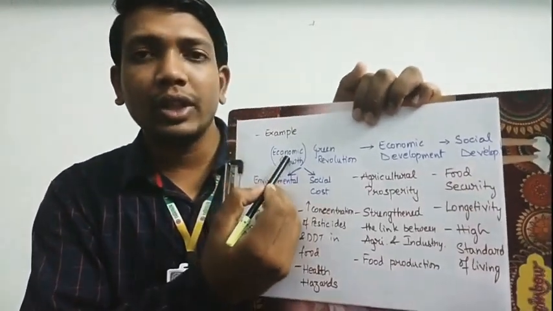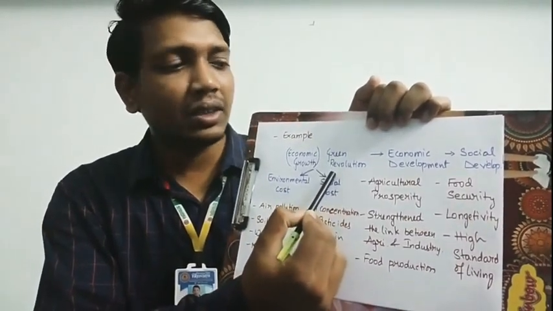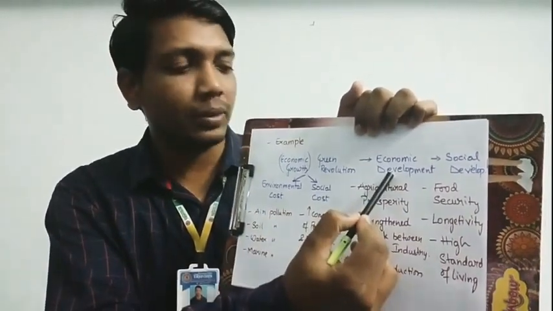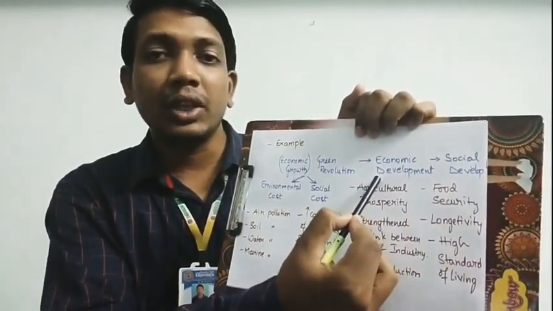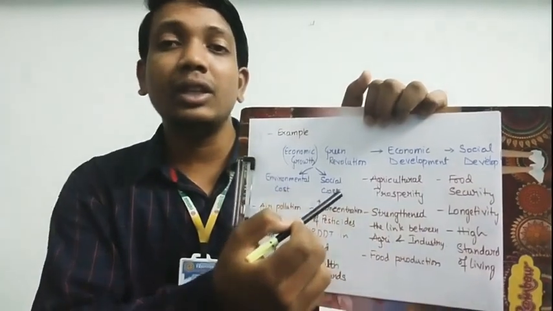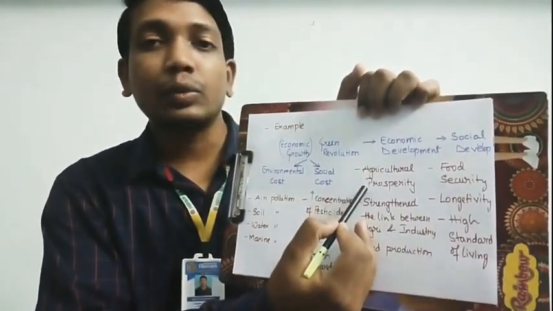Now this increase in production, let us term it as economic growth. So economic growth, green revolution. Now this economic growth leads to economic development. What kind of economic development would be there? There would be agriculture prosperity.